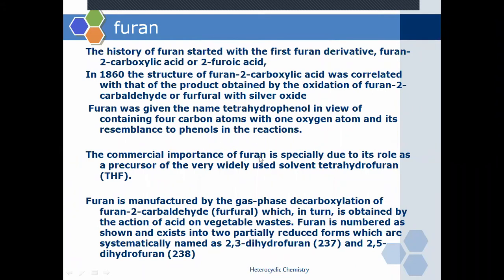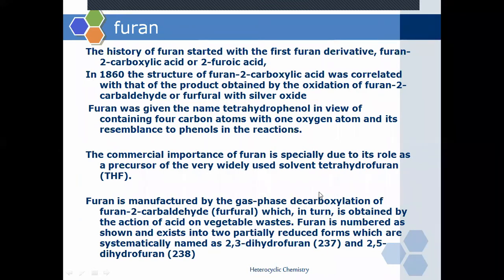Now the commercial importance of furan is especially due to its role as a precursor. See, again, fill in the blanks, MCQ question. What is the commercial role of furan? It has a role as a precursor in very widely used reactions, as a solvent. In which chemical form do we use it as a solvent?